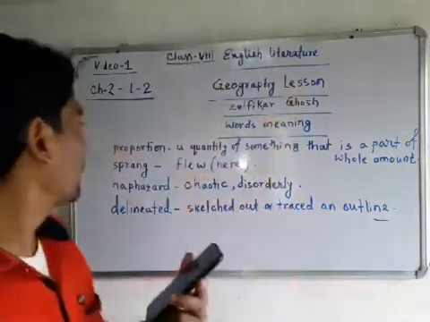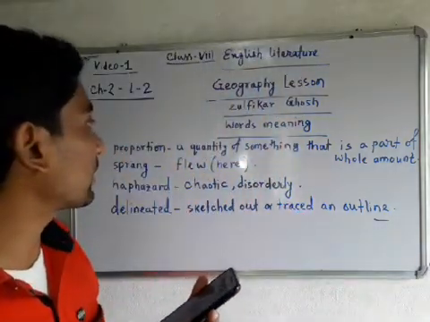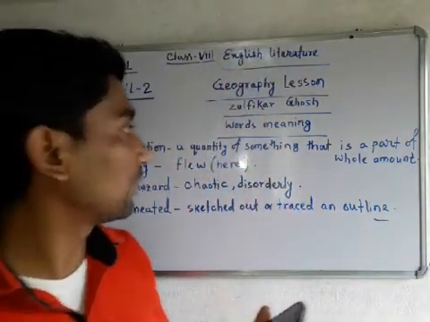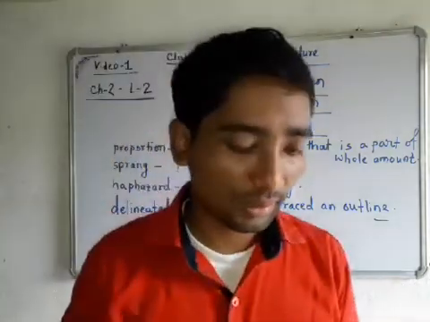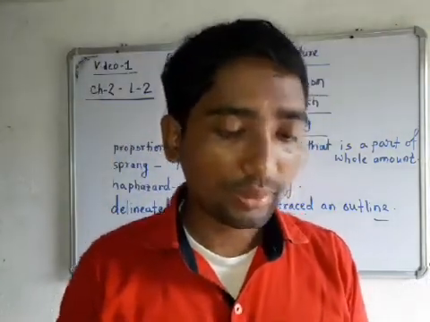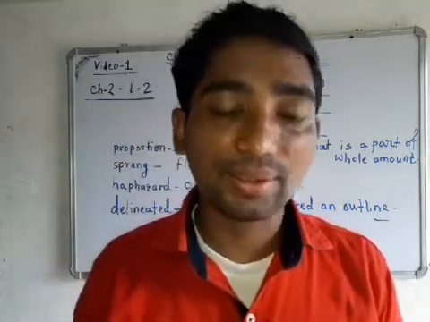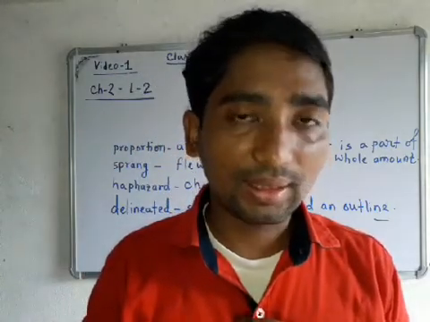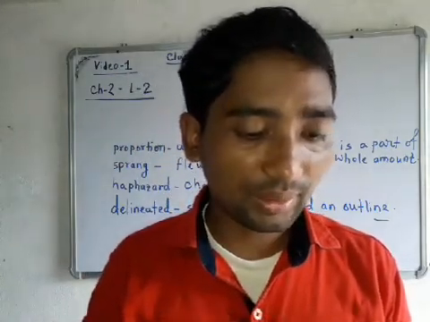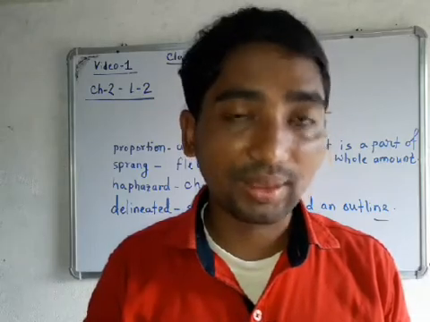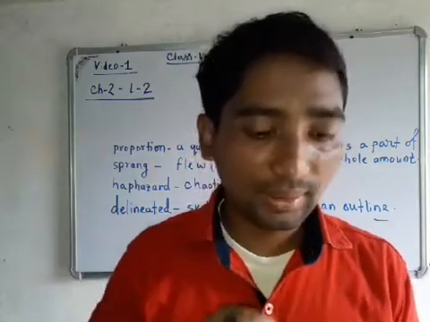Proportion means a quantity of something that is a part of the whole amount. So from the distance you would find that your city is in proper shape, in perfect proportion and in perfect geographical design.